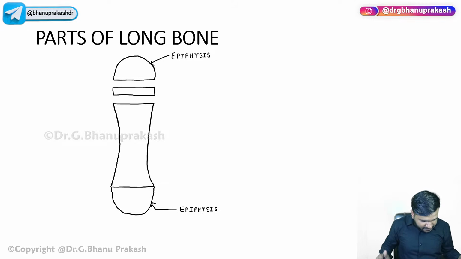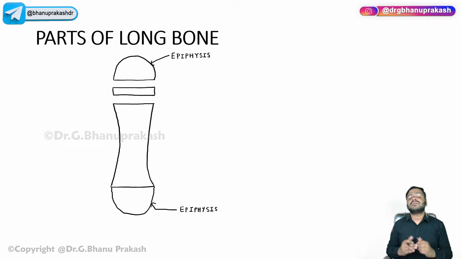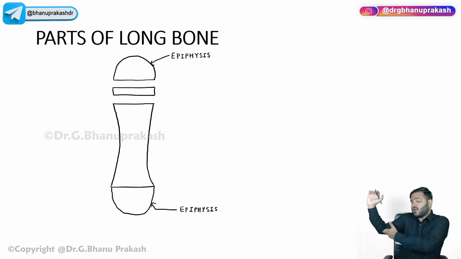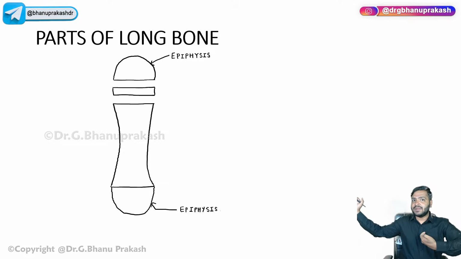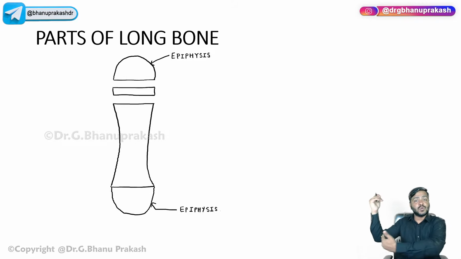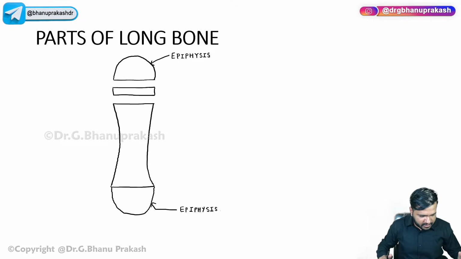Yes, Zara Aftar, very good beta. Proximal, George Azala, very good. Naveen, thank you so much. Yes, we have proximal and distal. There are two points, one at the shoulder joint and one at the elbow joint. The one which is closer to the center of the body is said to be proximal, and the one which is away is called distal. P for proximal, P for pass, near; D means distal, far. It is away from the center of the body. Yes, Hina, very good.